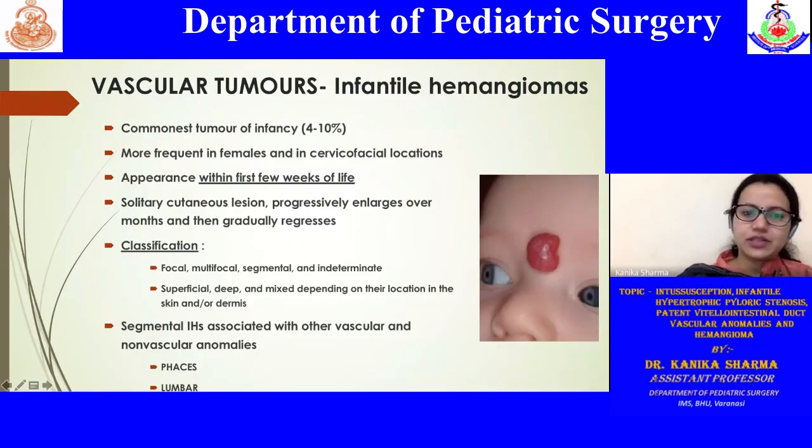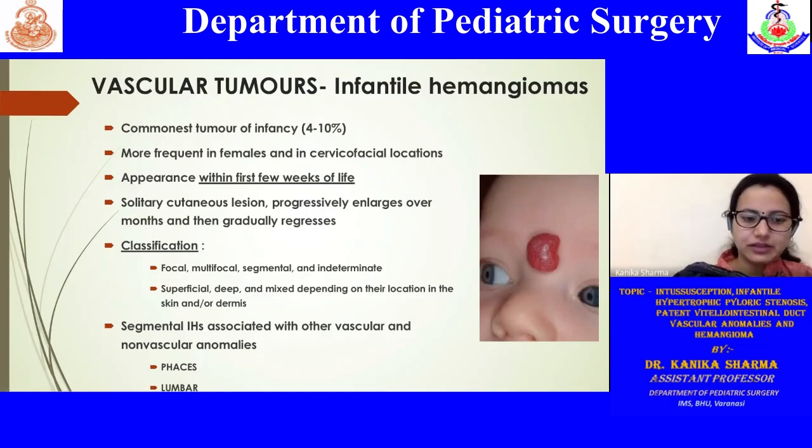The infantile hemangiomas are the commonest tumor that we see, and they are most frequently in the cervicofacial location. As you can see in this child, they are usually absent at birth. However, the parents specifically say that within the first week of life they noted a reddish swelling which is gradually progressive and enlarging with time. It has to be noted that it follows a very specific course, where there will be a proliferative phase, then an involuting phase. So they are staged like this.